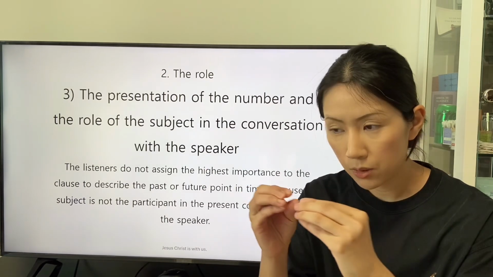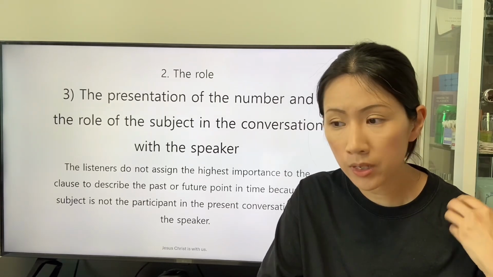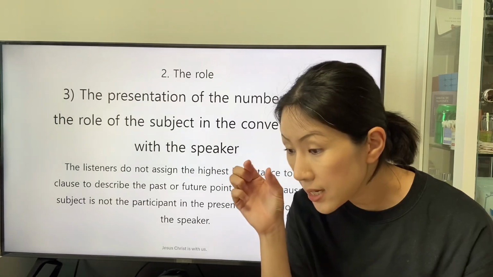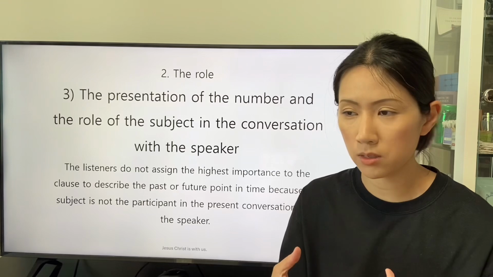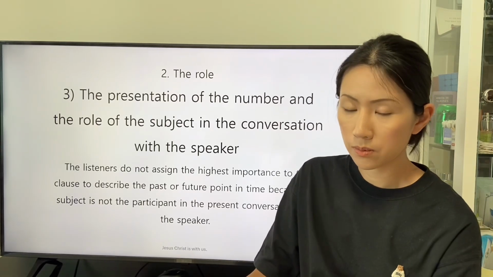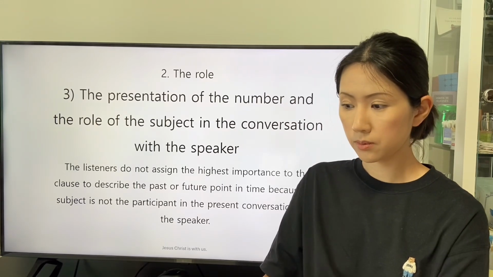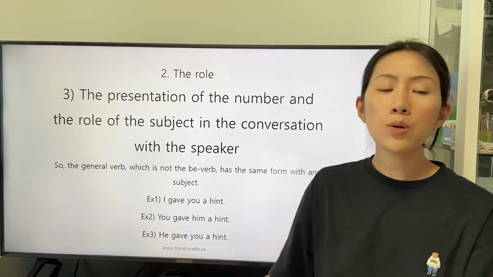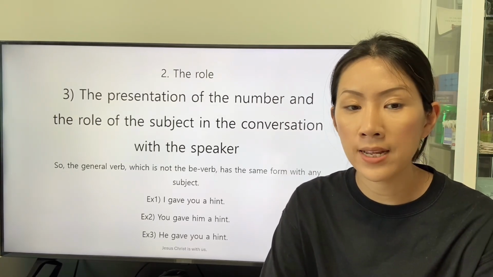The content of the recommendation is prioritized by the speaker, so the form of the be verb be in the subordinate clause does not reveal the information about the subject, because the definition of the be verb in the subordinate clause is emphasized by the definition of the general verb recommend in the main clause. So the general verb, which is not the be verb, has the same form with any subject.